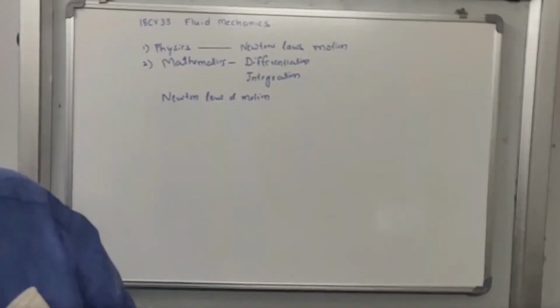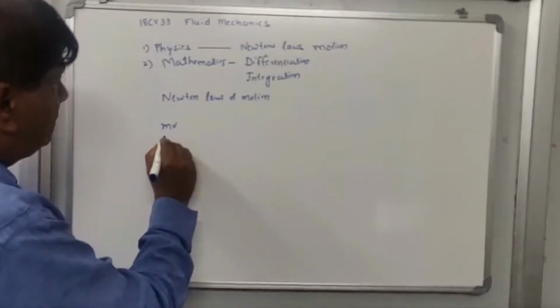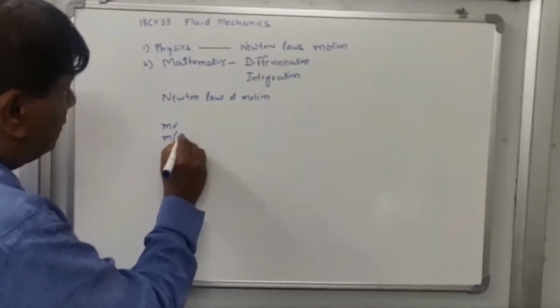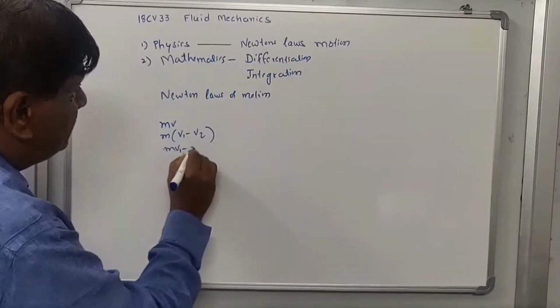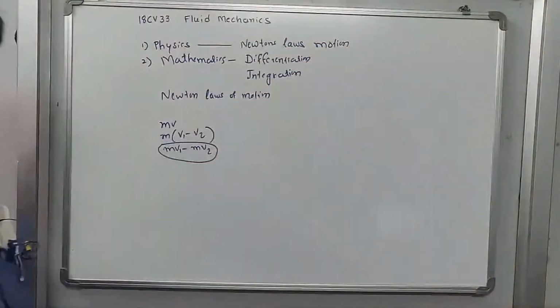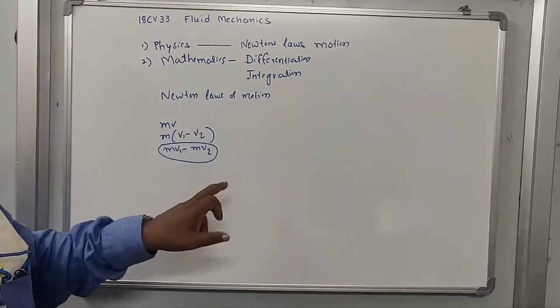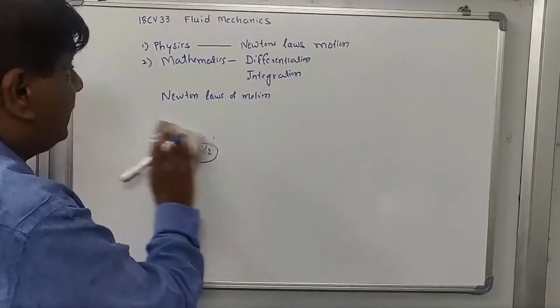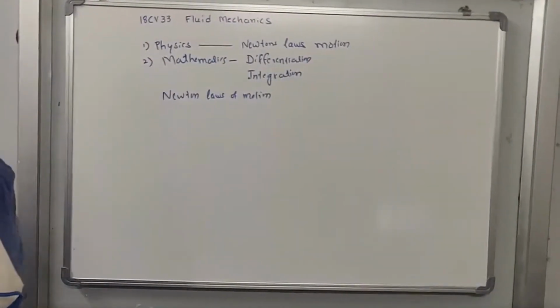So if there is a change in velocity from v1 to v2, then mv1 minus mv2 is the rate of change of momentum, which is directly proportional to the external force. This is the second law of motion. Then of course, you know the third law: action and reaction are equal and opposite.